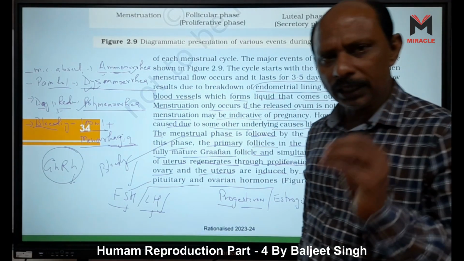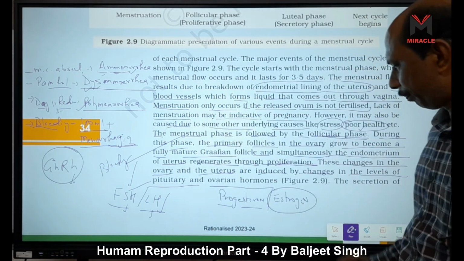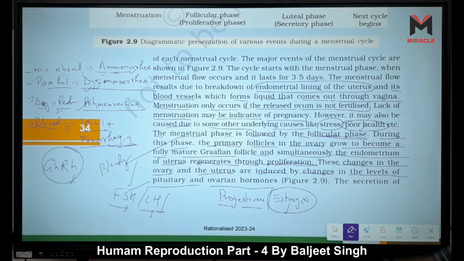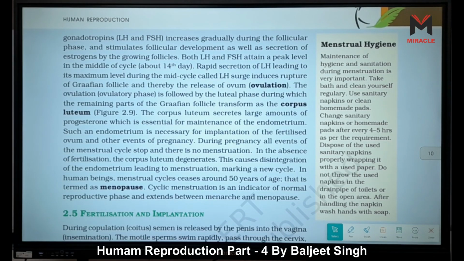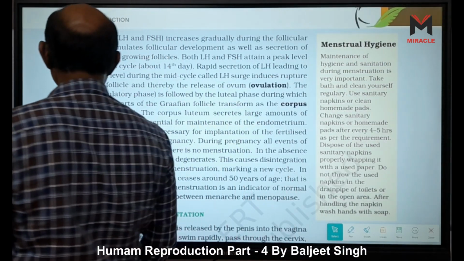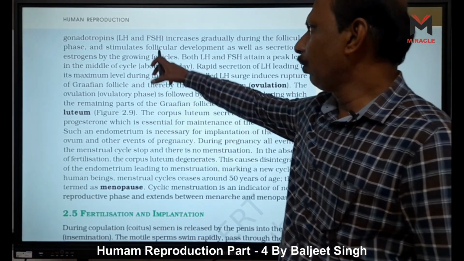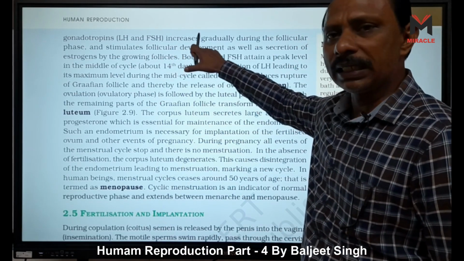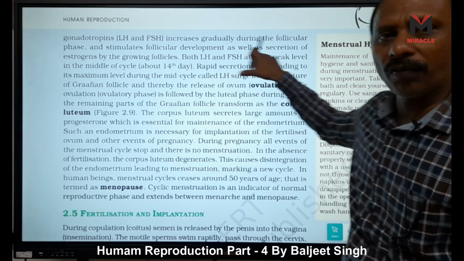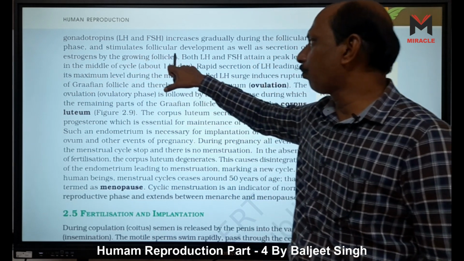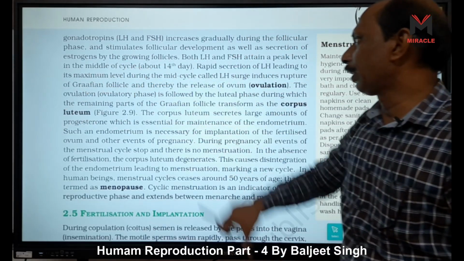Here, two ovarian hormones are there. Progesterone is released from the corpus luteum, right? And estrogen means our follicular cells secrete estrogens, right? Now here is the secretion of gonadotropins, and gonadotropins means two hormones, that is LH and FSH, luteinizing hormone and follicle stimulating hormone. They increase gradually in the follicular phase, and stimulate follicular development as well as the secretion of androgens by the growing follicles, right?